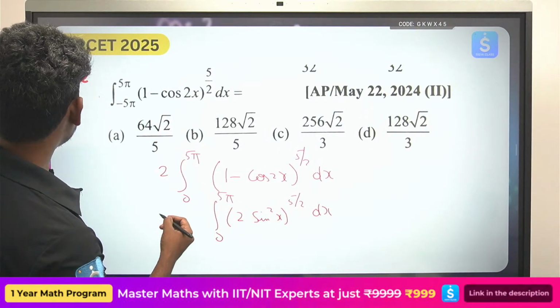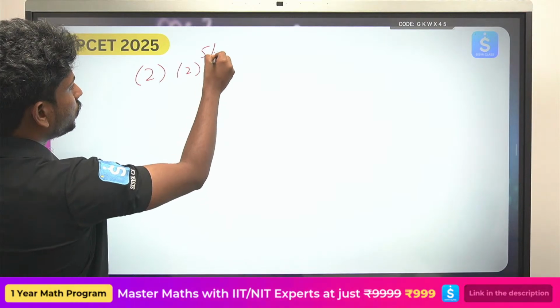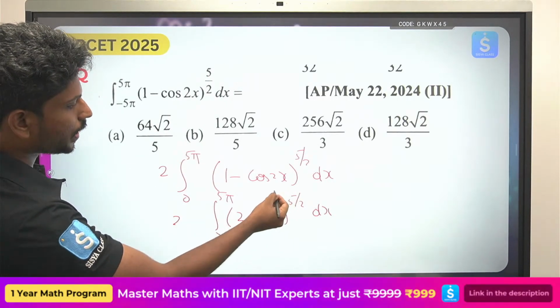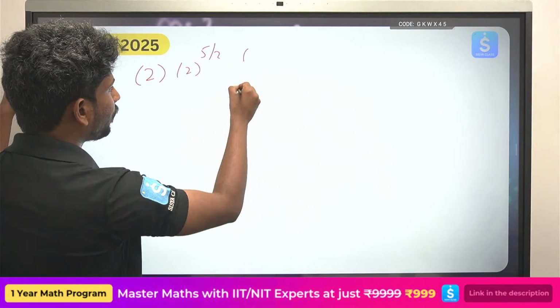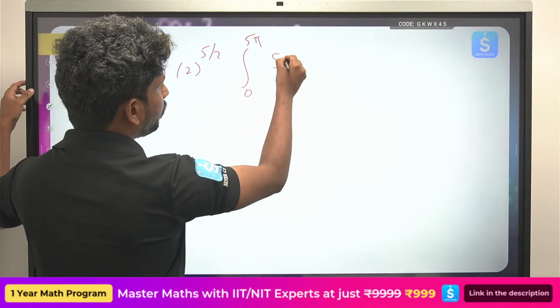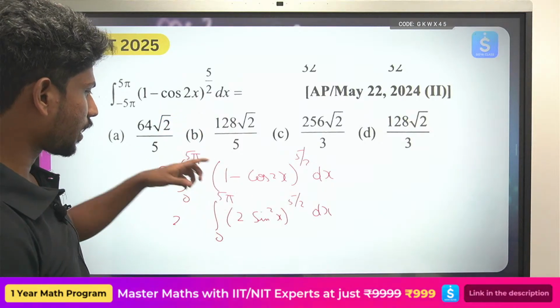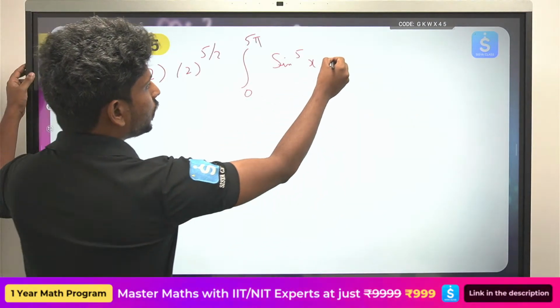So this can be written as 2 power 5 by 2 into sin square x, so this will become sin power 5x, integral 0 to 5 pi, sin power 5x dx. Here there is a small identity, sin power 5x dx.